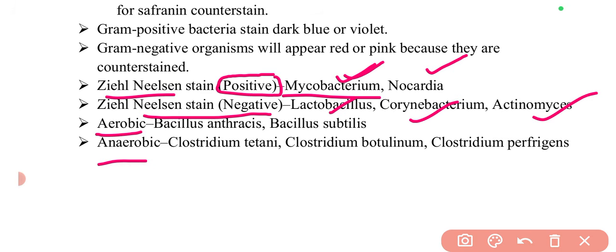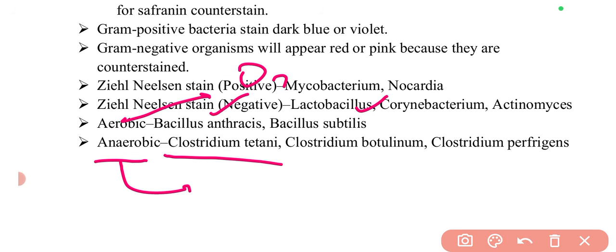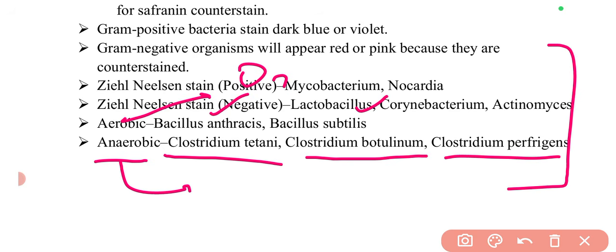This can be asked in the exam, like which of the following bacteria is aerobic or which of the following is anaerobic. So here you can find Bacillus anthracis and Bacillus subtilis. These are aerobic. Aerobic means they use oxygen. Anaerobic means without the presence of oxygen. So these are Clostridium tetani, Clostridium botulinum, then Clostridium perfringens. So these are the important key points.